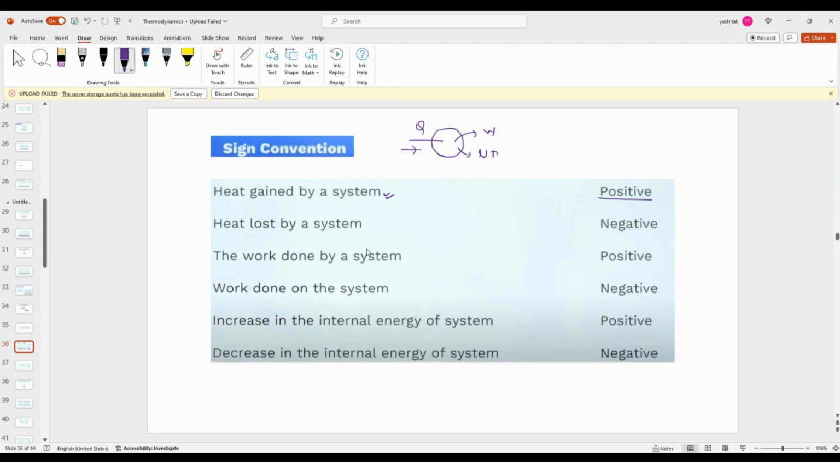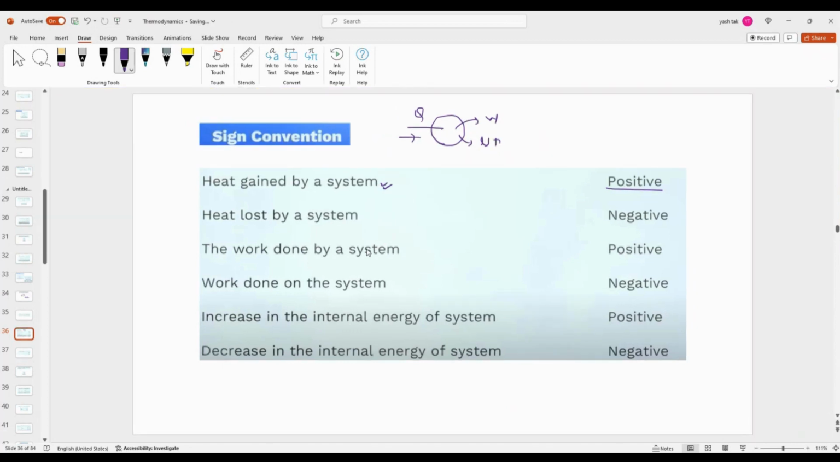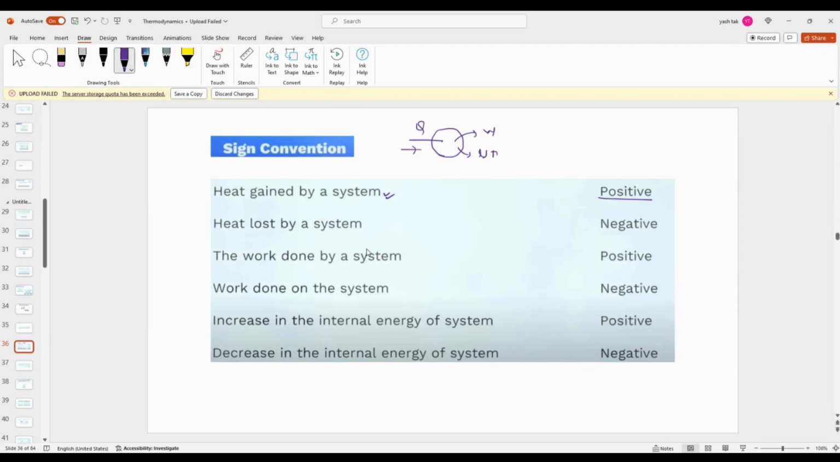Heat is provided, and work is done by the system, so that will be positive. If you need to do work on the system, that will be negative. Gain in internal energy is positive and decrease in internal energy would be negative.